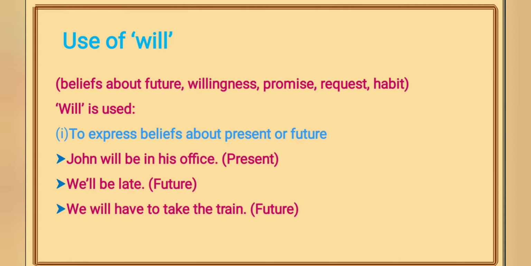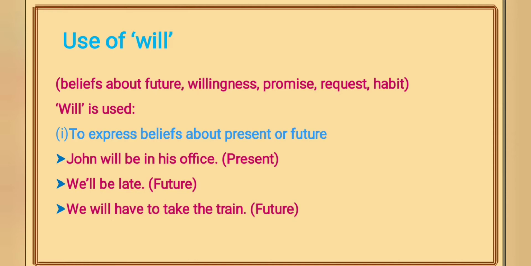So the first point is will is used to express beliefs about the present or future. And when we talk about the future, we are not talking about the distant future. We are talking about the immediate future. In other words, will is used to express a decision that you have made. We also use will to talk about what we think will happen in the future. For example, we'll be late or we will have to take the train.